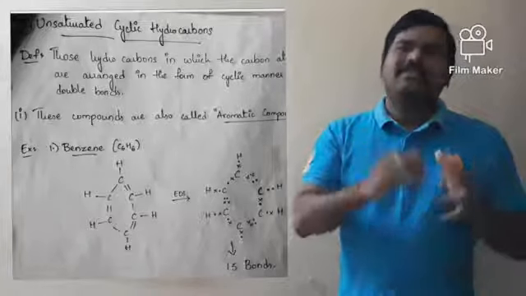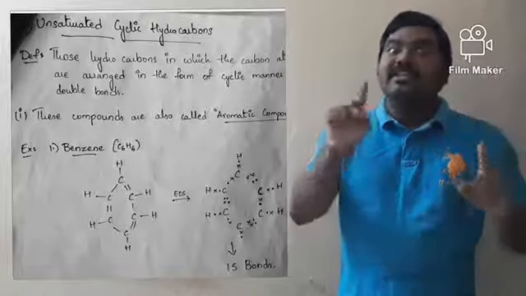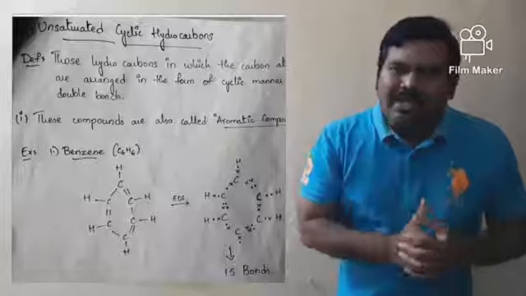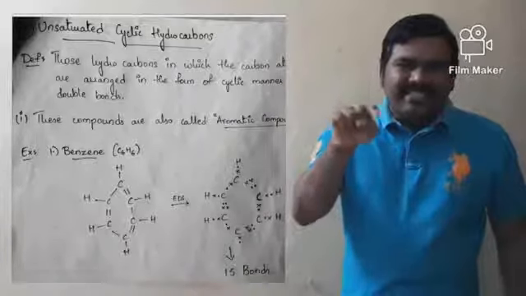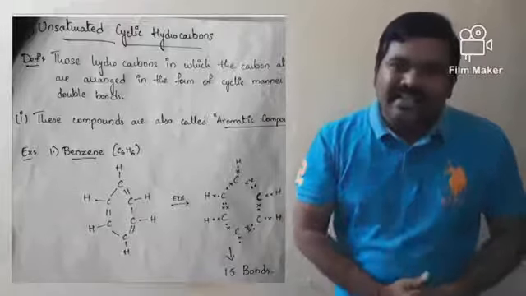In this family, the starting member is benzene, having the molecular formula C6H6. The second member is naphthalene, the third member is anthracene, and like that the members continue. So the starting member of aromatic compounds is benzene.